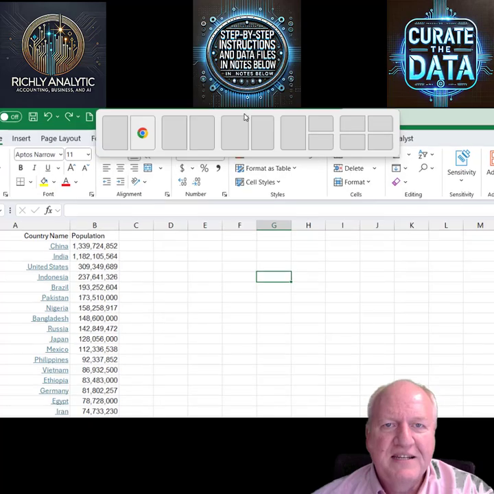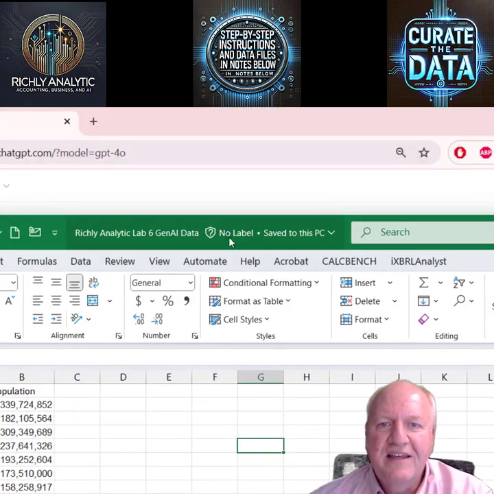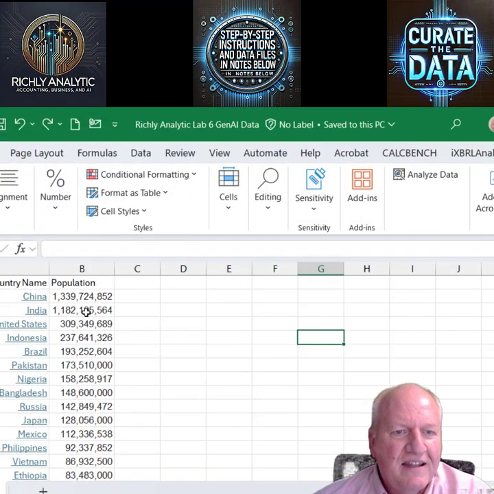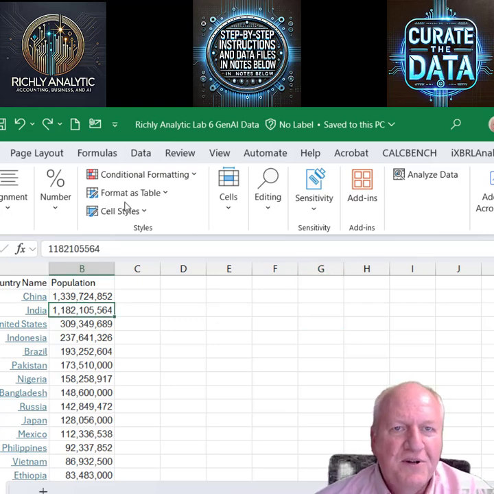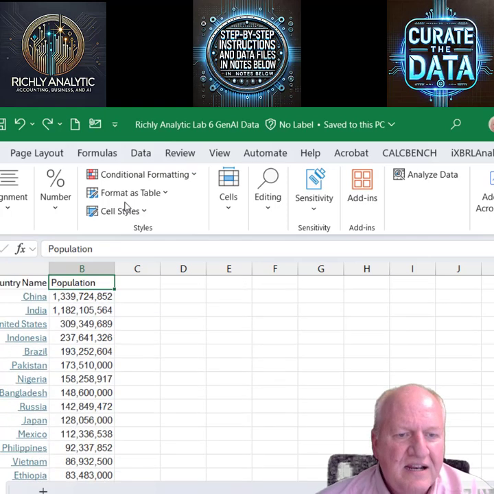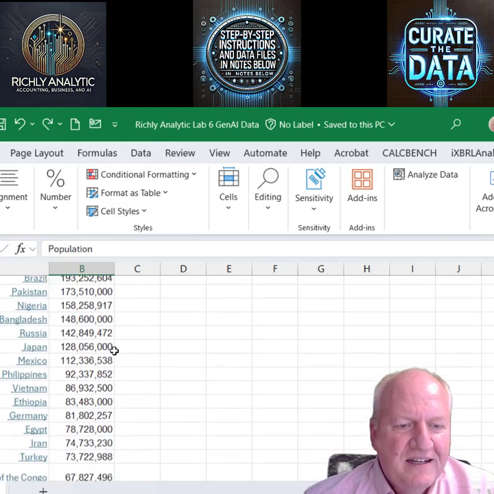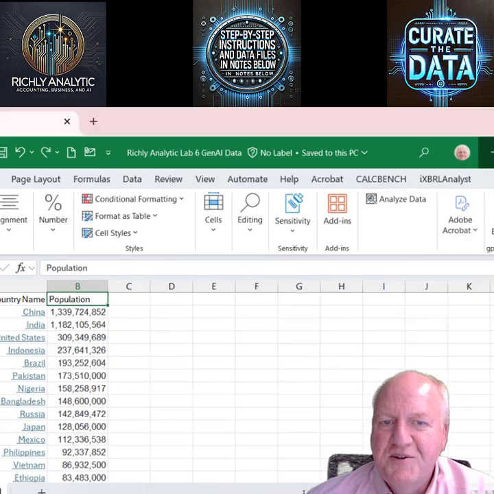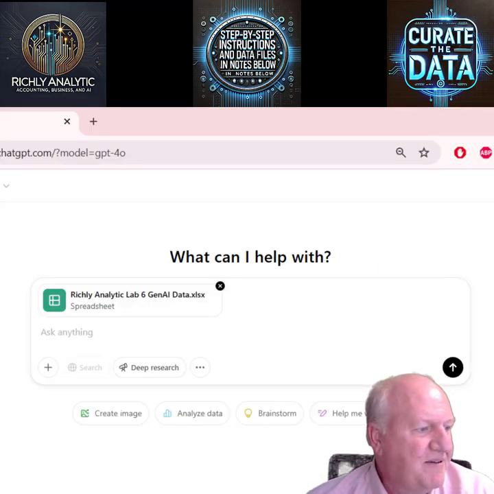Now, it sometimes makes sense to go ahead and look at it in Excel, and so let's look at it, and this is just populations of countries of the world as of 2010. Looks like there's roughly 199 countries represented here, and so that's the data set we're going to be looking at.